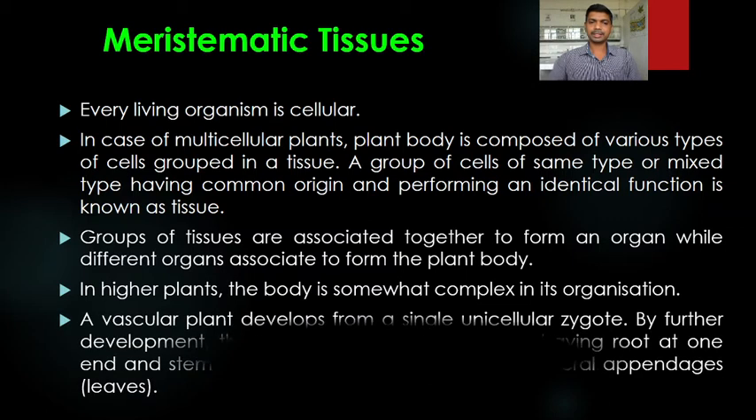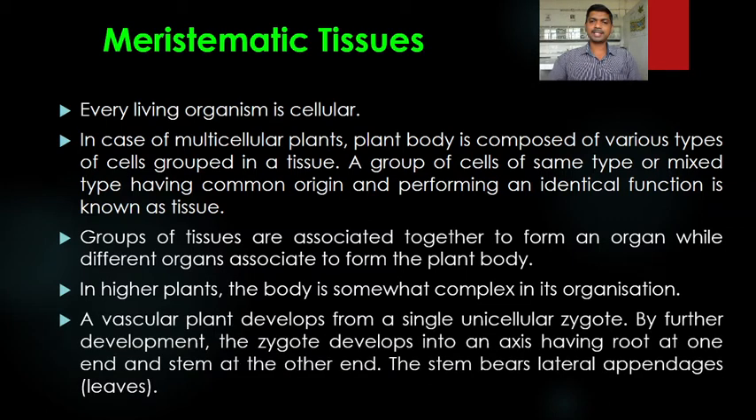Okay, a vascular plant develops from a single unicellular zygote. So zygote is the cell that has been formed as a result of fertilization. As we studied in morphology, the plants undergo sexual reproduction following pollination and fertilization to produce a single unicellular zygote. By further development, the zygote develops into an axis having root at one end and stem at the other end. That structure we call an embryo. So the zygote develops into the embryo.